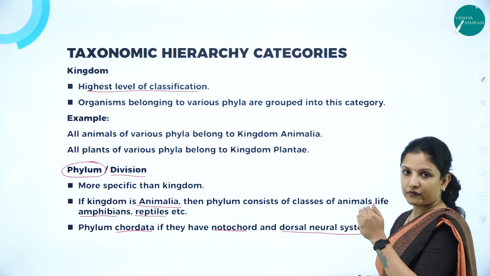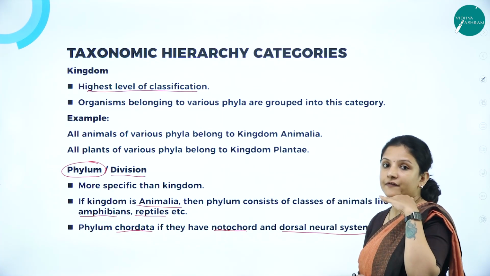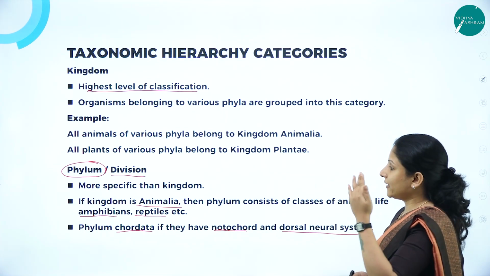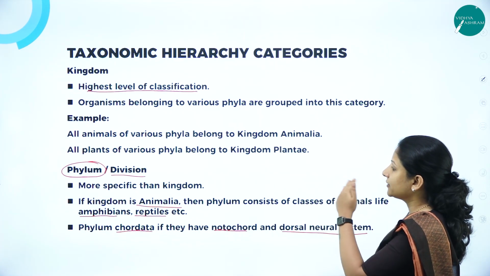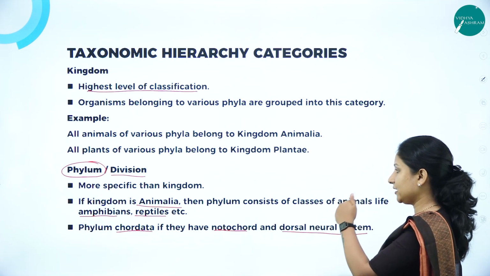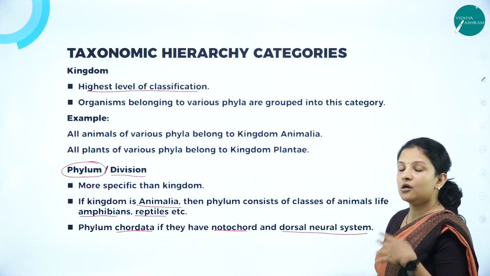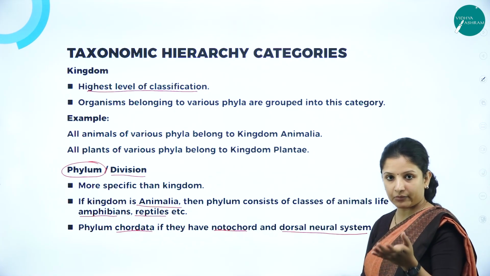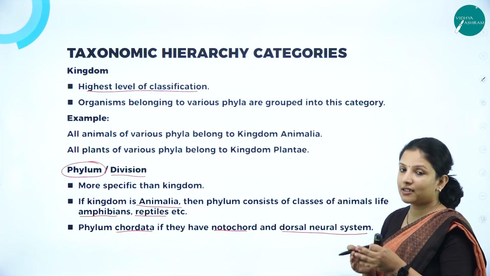Hope you have understood. If it is kingdom Animalia, then the next category, if it is phylum, can be either amphibians, reptiles, or you can call it phylum Chordata. Chordata means those which have a backbone can be put under phylum Chordata. So it is smaller than the kingdom.